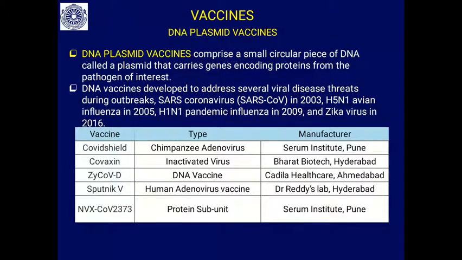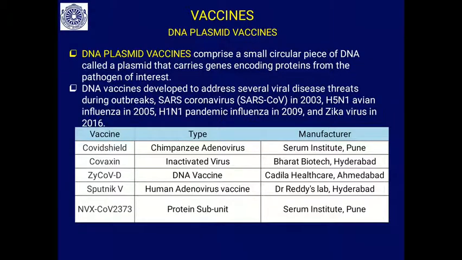Then another variety, DNA plasmid vaccines. These are genetically engineered vaccines. This comprises a small circular piece of DNA called a plasmid that carries the genes encoding proteins from the pathogens. DNA vaccines were developed to address several viral diseases, recently the SARS coronavirus, SARS-CoV in 2003, H5N1 avian influenza, H1N1 pandemic influenza in 2009, and Zika virus in 2016.